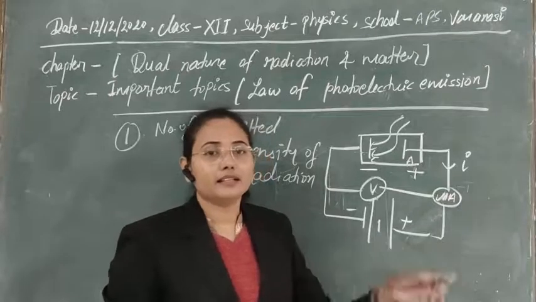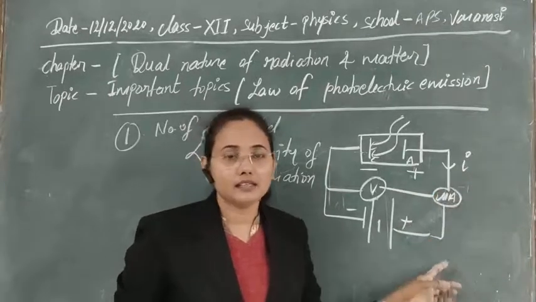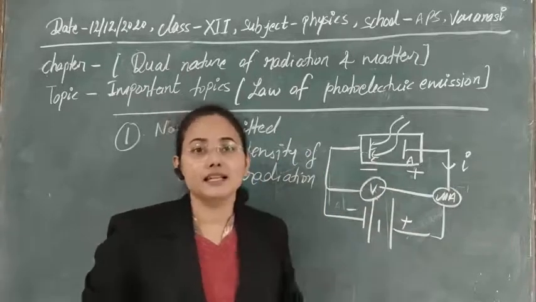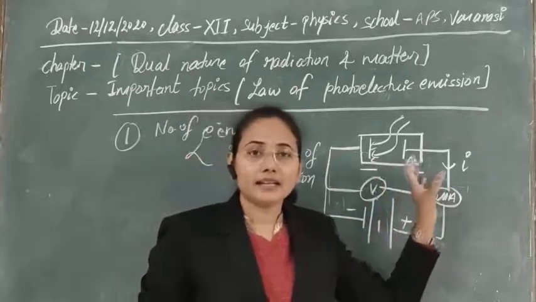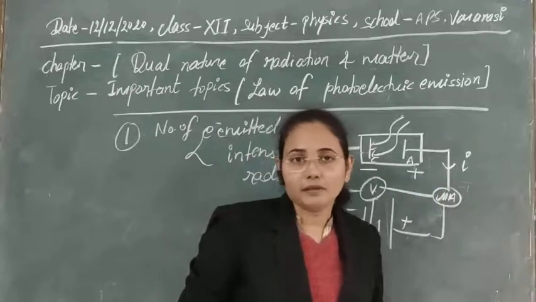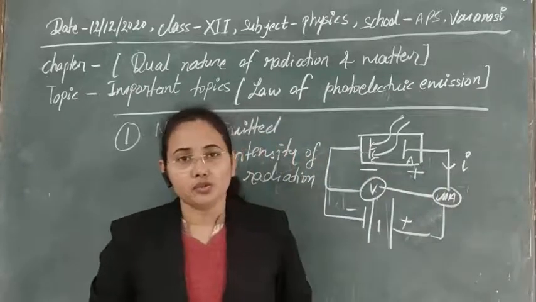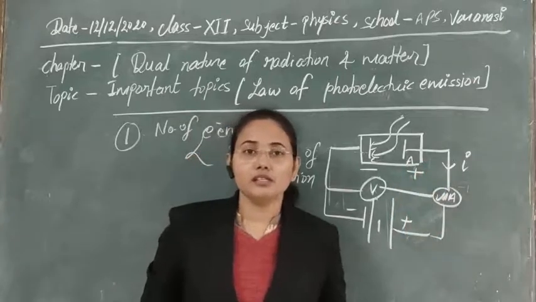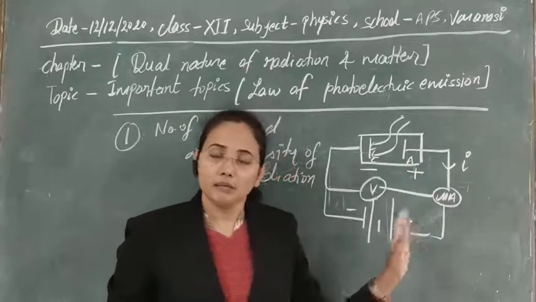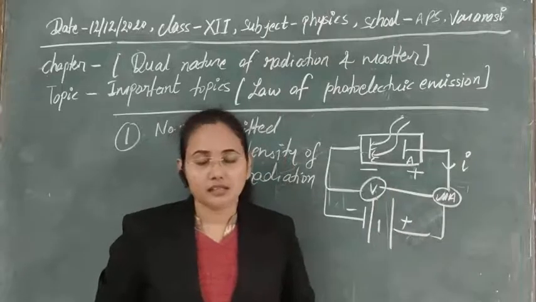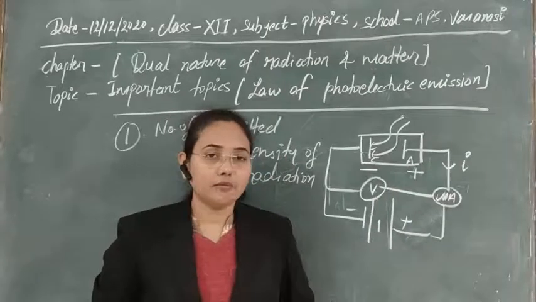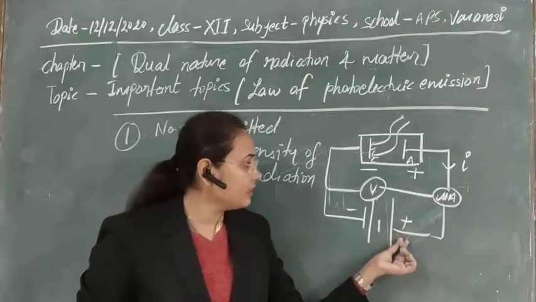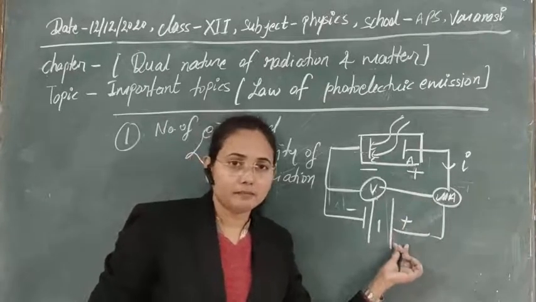Then the photoelectric current will not drop to zero. The reason is that some electrons have sufficient energy to reach the anode even at 0 potential. At 0 potential there is no bias, no extra energy, but still some electrons can reach there. So we obtain some current even at 0 potential, and now we start to provide a negative potential.